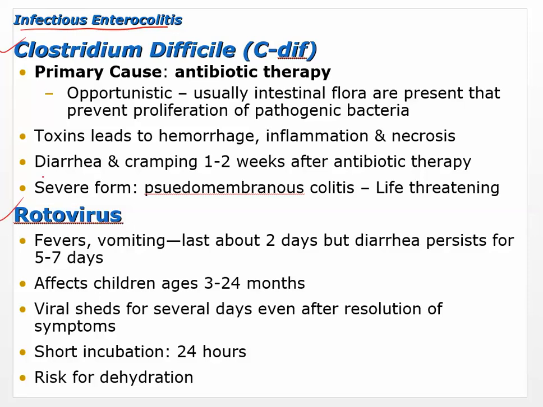So C. diff, this is what you really need to understand. This is really important to understand. The primary cause is antibiotic therapy. Okay, so inside your colon, you have bacteria that live there, and there are lots and lots of them.